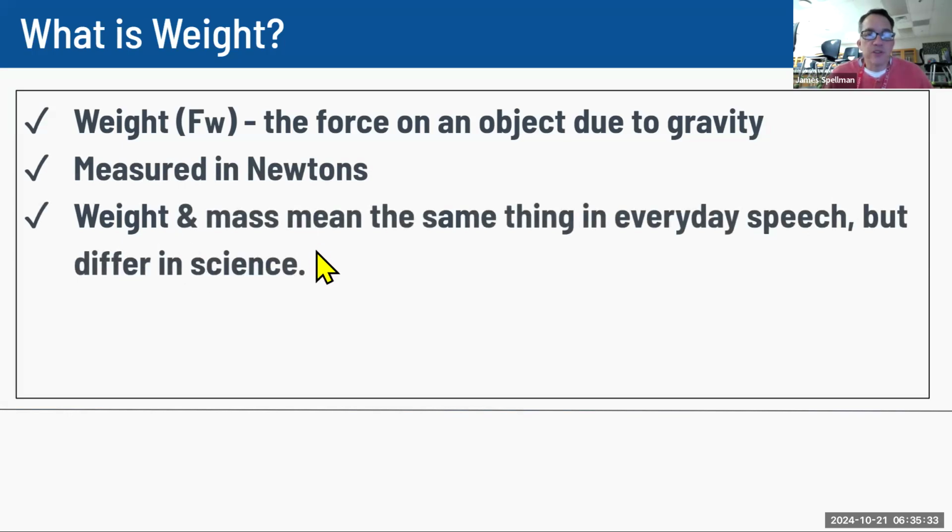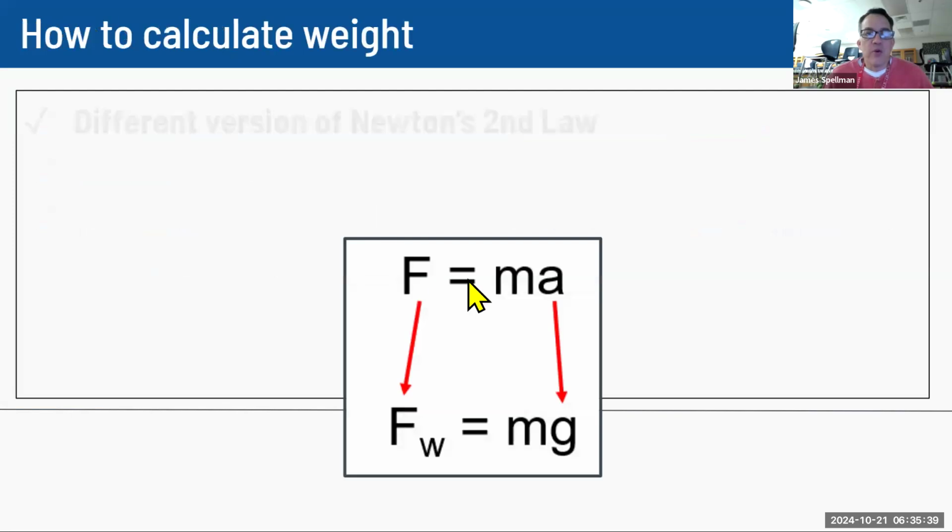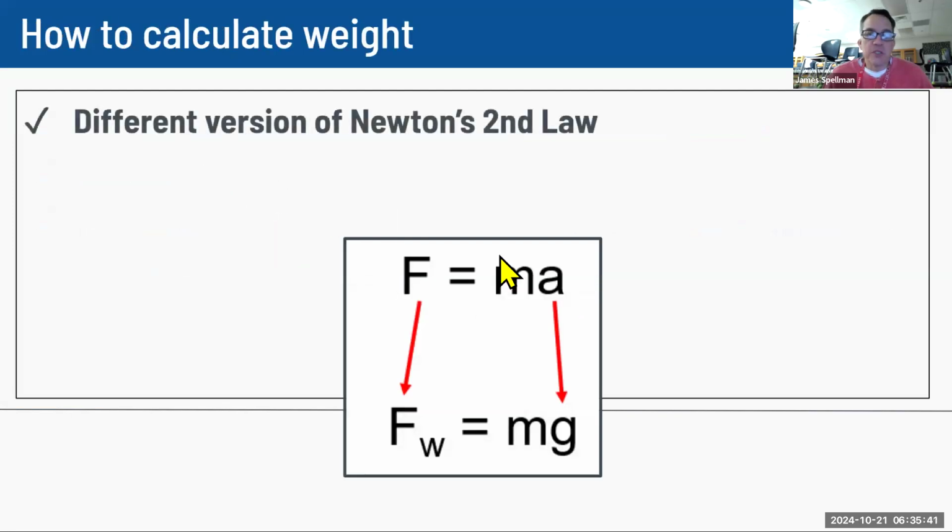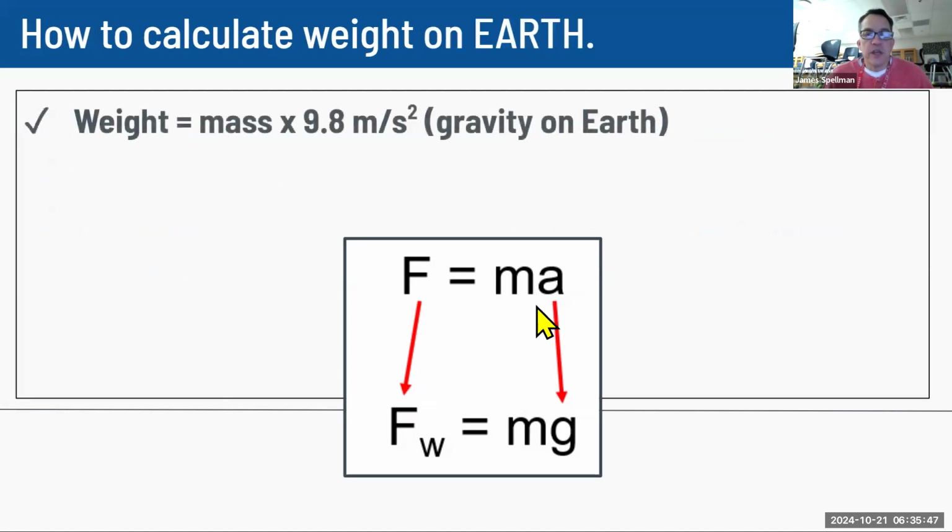Weight and mass pretty much are the same thing every day in life, but not in here, and that's what we have to keep straight. Really, when we're calculating weight, it's just Newton's second law, which is F equals ma. But specifically, the force is the weight, and the acceleration is going to be 9.8, which is g here on Earth. This formula is on your reference sheet as a reminder.